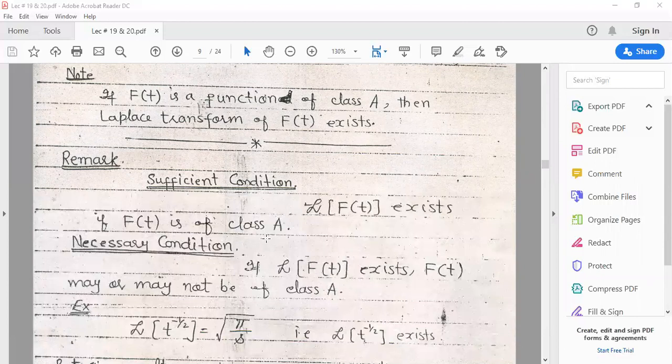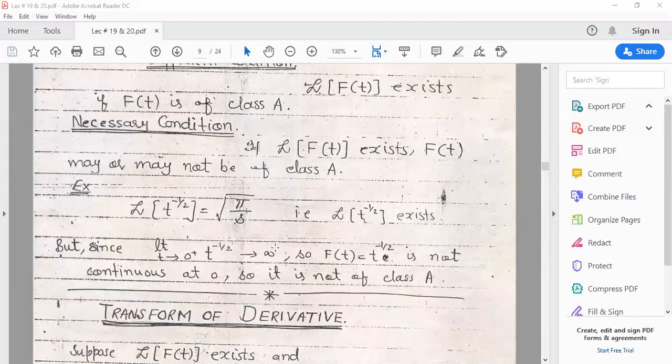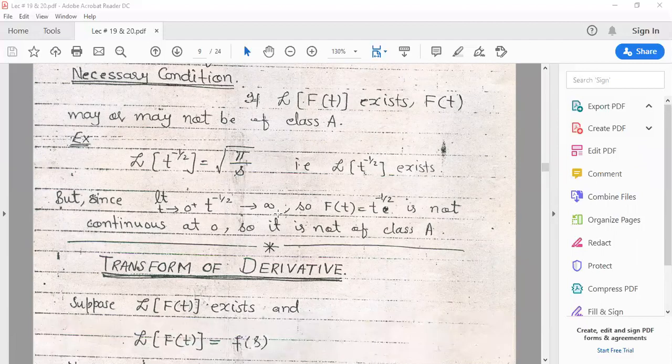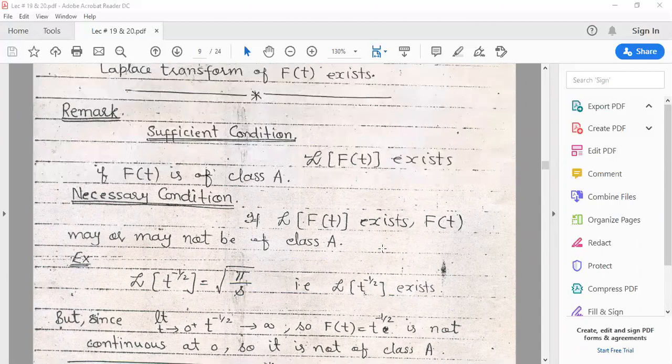What is the sufficient condition? If f of t is a class A function, then its Laplace transform exists. What is the necessary condition? If the Laplace transform of f of t exists, then f of t may or may not be of class A. Let us consider this equation. The Laplace transform of this function exists, but we see that this function is not of exponential order. So basically, this is all about the basic concept and the existence of the Laplace transform.